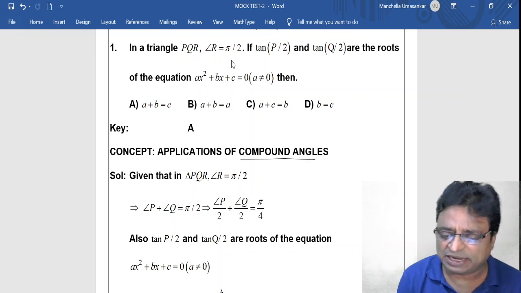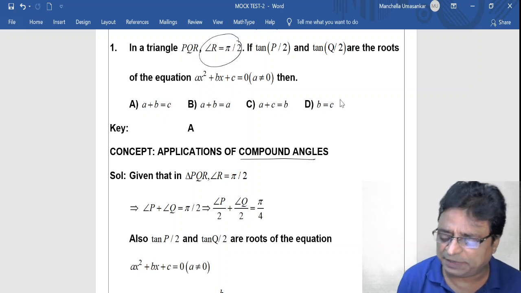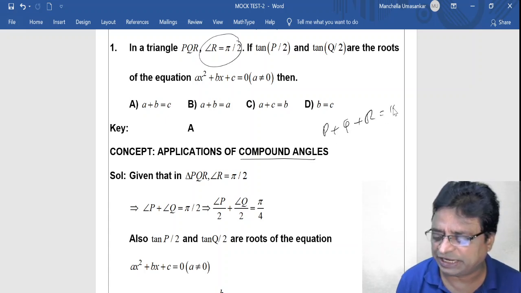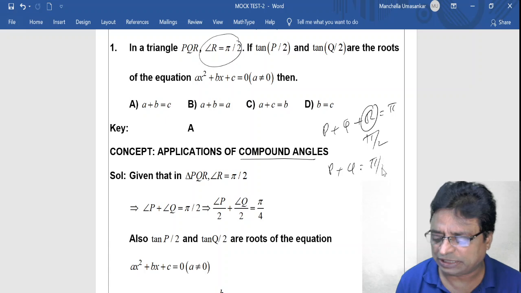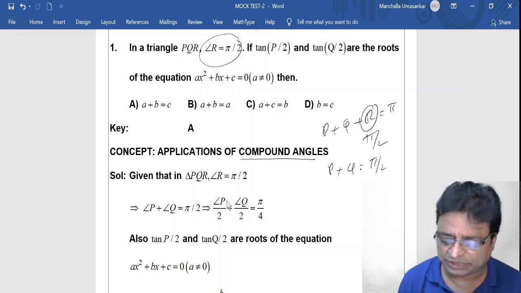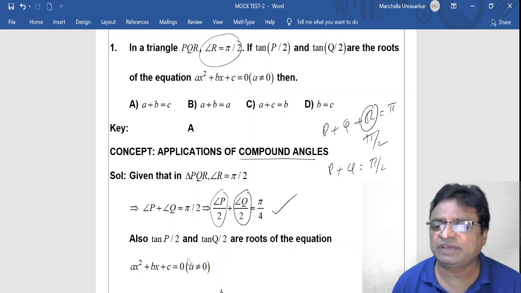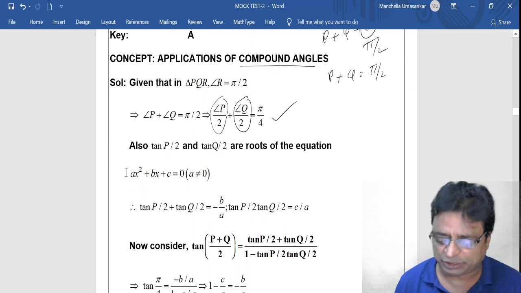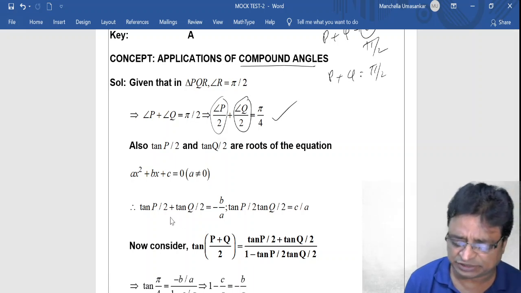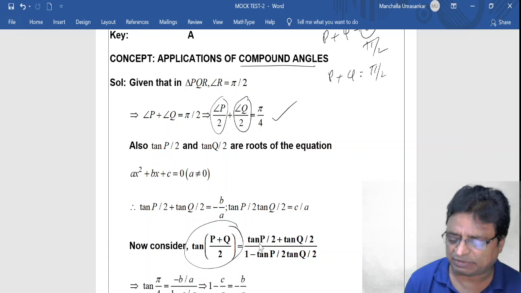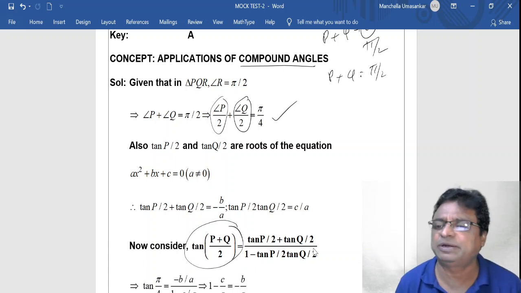Here, in a triangle, triangle PQR is given. So P plus Q plus R is equal to what? 180 degrees. Here one angle is given, that is pi by 2. Then automatically P plus Q becomes pi by 2 only. If I divide that by 2, then P by 2 plus Q by 2 is equal to pi by 4. And moreover, what is given? Tan p by 2 and tan q by 2 are roots of the equation. So sum of the roots, product of the roots, you find it. Apply the tan of (a plus b) by 2 formula: tan a by 2 plus tan b by 2 by 1 minus tan a by 2 and tan b by 2.